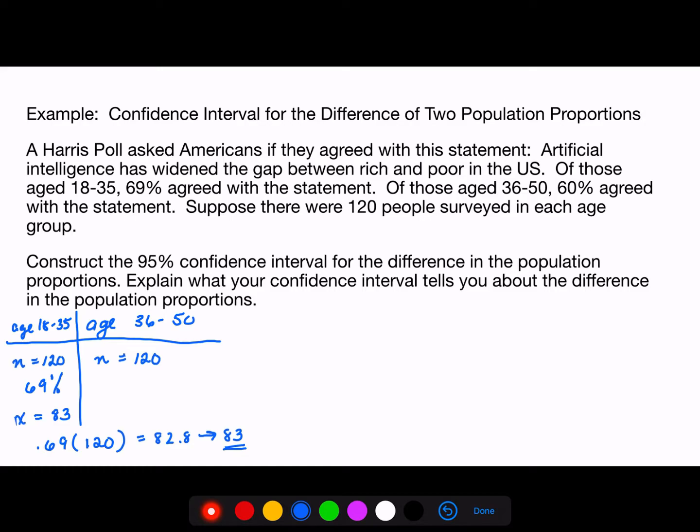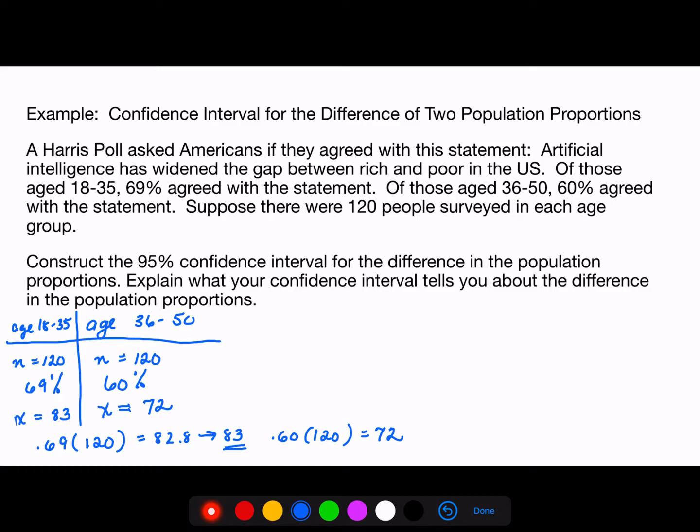Now in the other age group, only 60% agreed with the statement. And again, let's find out how many people that would be. If we take 60% of 120 people, that comes out to 72. So 72 people in the other group said they agreed with this statement.